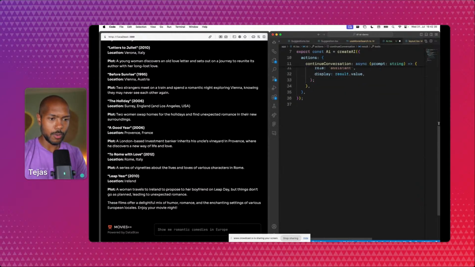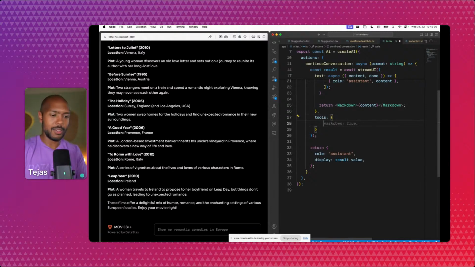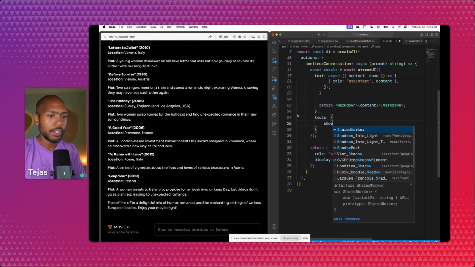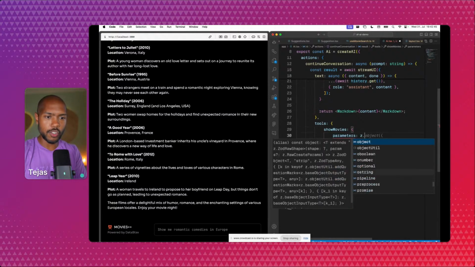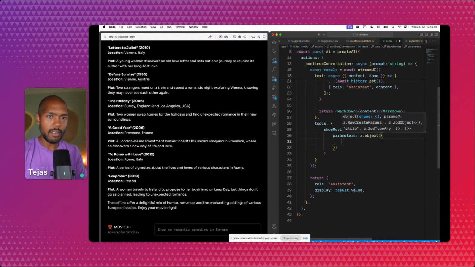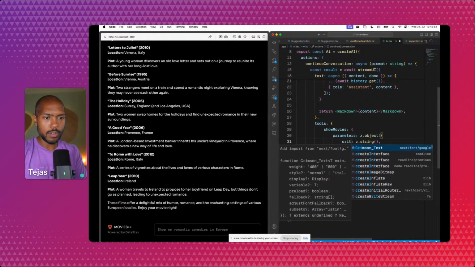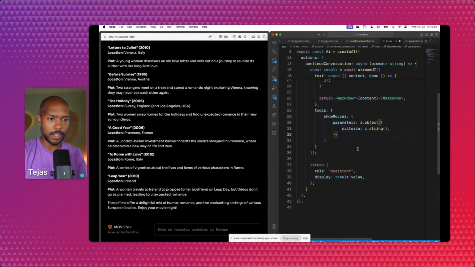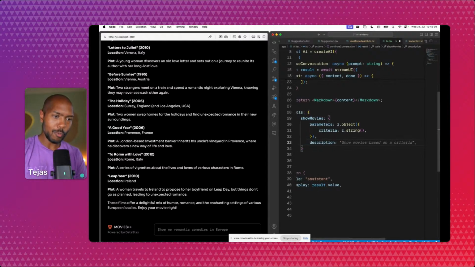Tools, and this is tool. So the LLM, the large language model, is going to call these functions when it feels right, based on the function's metadata. So we'll say show movies. Okay, and a function can get some parameters. So parameters uses Zod, which is a schema validation library, to describe its parameters. We have an object, the genre. Okay, or even better, let's do criteria. How about that? It's a string. Then we have a description, which is how you tell the LLM when to call this function.